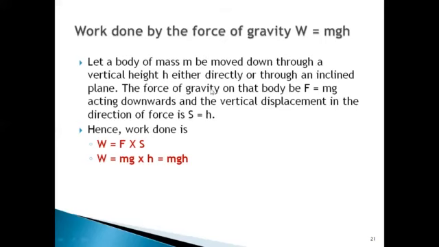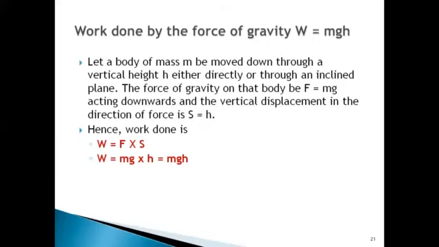So the force of gravity on the body would be mg, which is acting downwards, and the vertical displacement in the direction of force is S = h. Even if you are coming from an inclined plane, the displacement in the direction of force would be S = h.